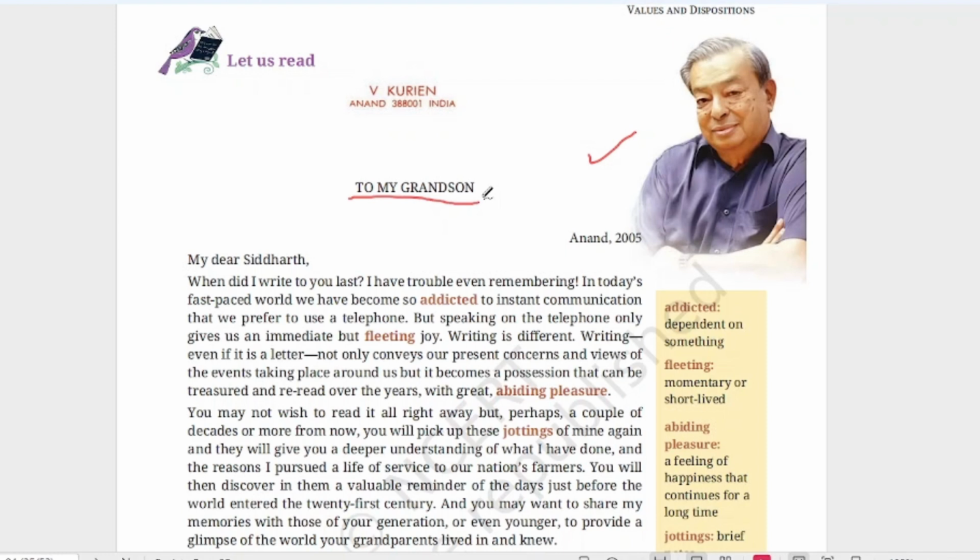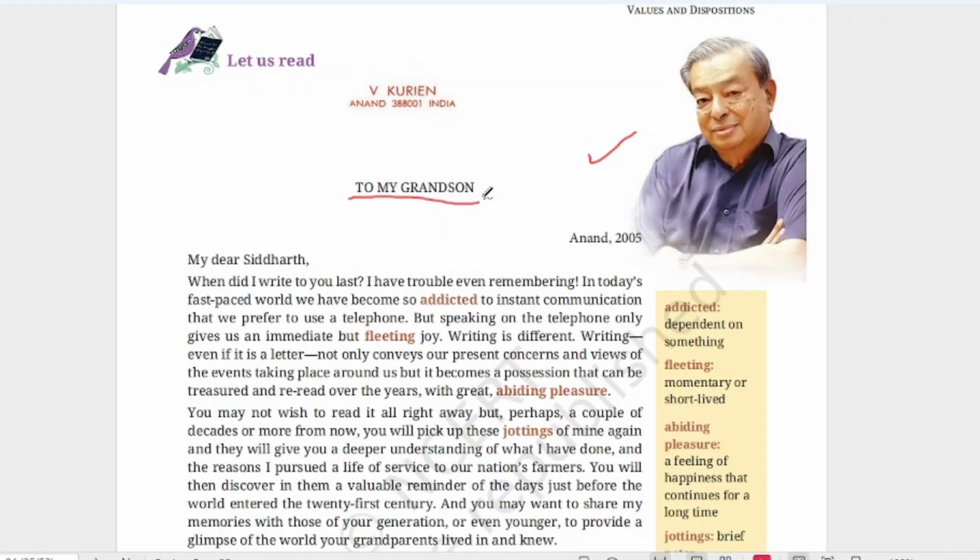So it takes some time, but that letter was always with us. We can read whenever we want. We were reading it and we were enjoying it. We had a time like that. But nowadays, you children, you are not getting such a thing. I don't think anyone is writing letters to others. Only in school you are writing formal letter, informal letter. Otherwise, you are not writing a letter and posting it, isn't it? So earlier we used to do it.